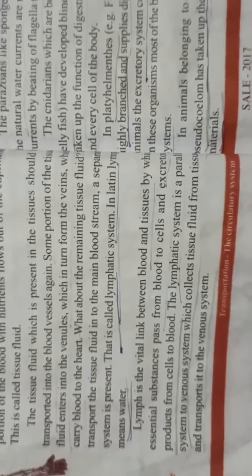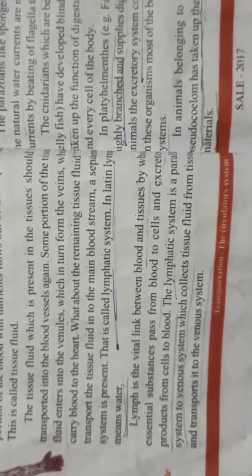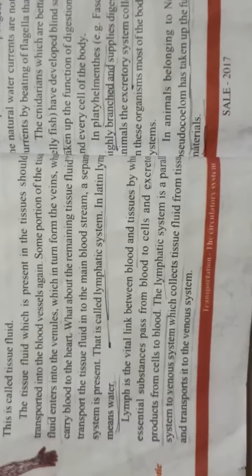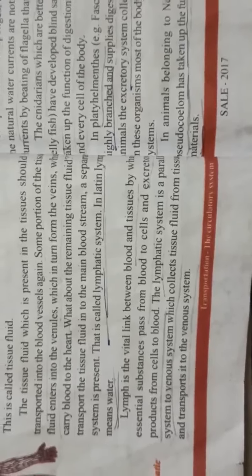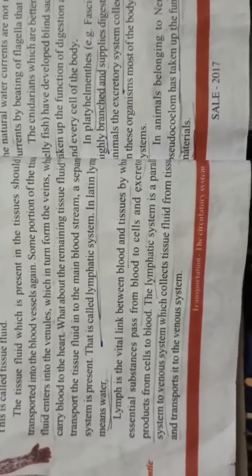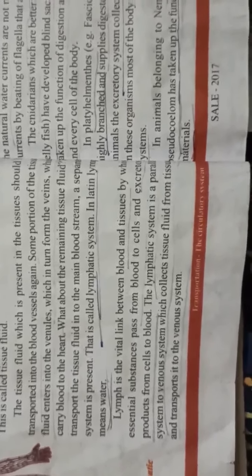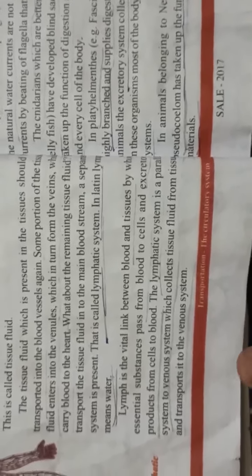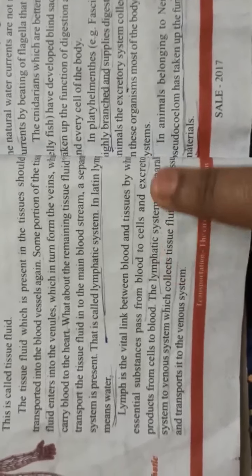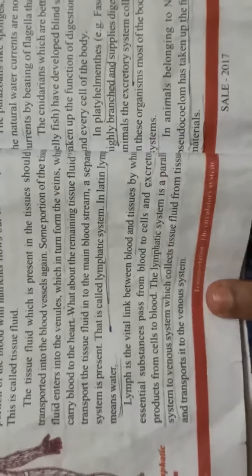Those lymph will mix again with the bloodstream, which contains both solids and liquid portion. The excess tissue fluid which comes out from the tissues mixes into the bloodstream in the venous system. So the lymphatic system is a parallel system to the venous system.